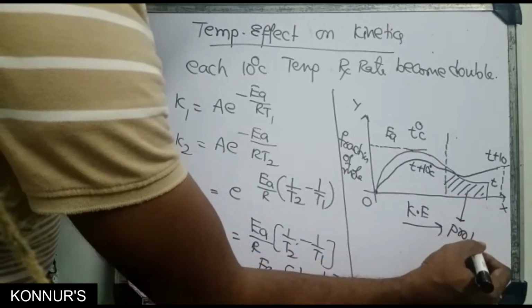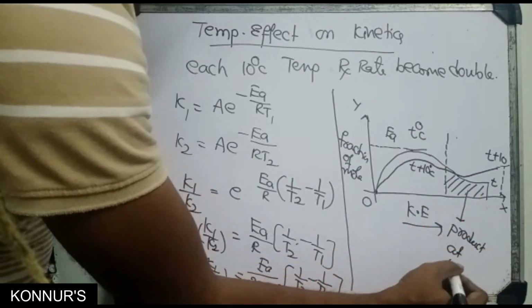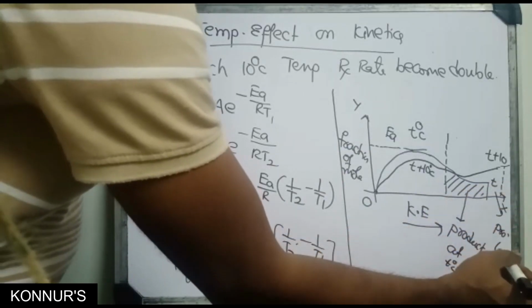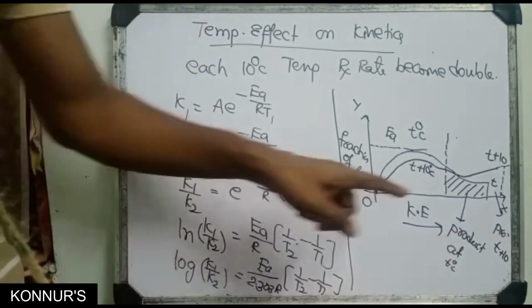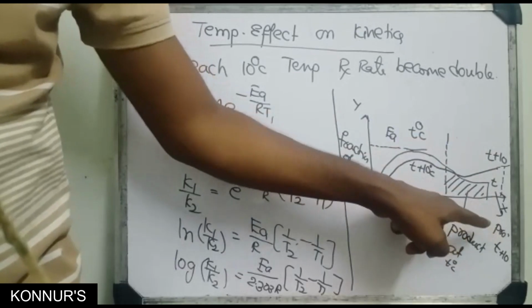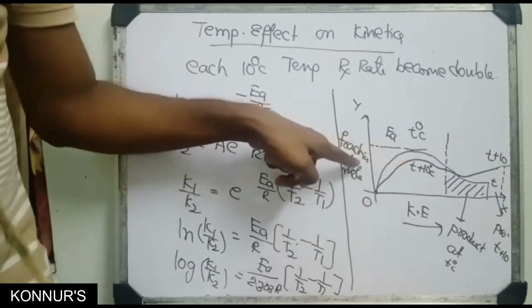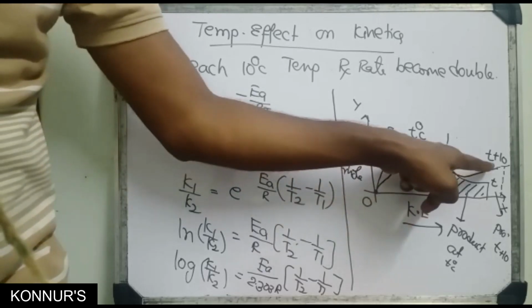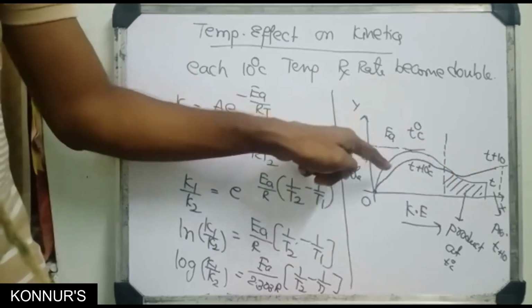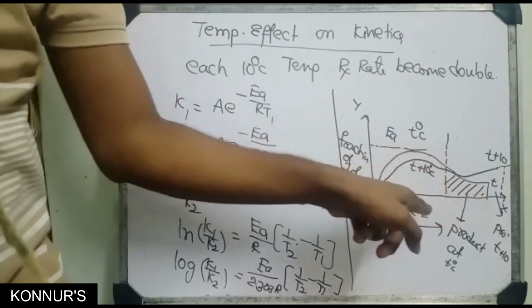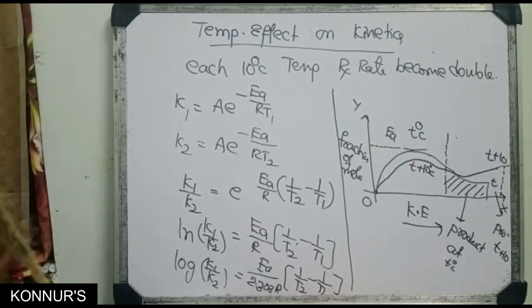So this is products at T degrees, and this is products at T plus 10. As temperature increases, product formation increases. Products increasing means the reactant molecules are decreasing. At T degree centigrade, low temperature means reactants are more and product is less. So this is also one important point according to temperature.